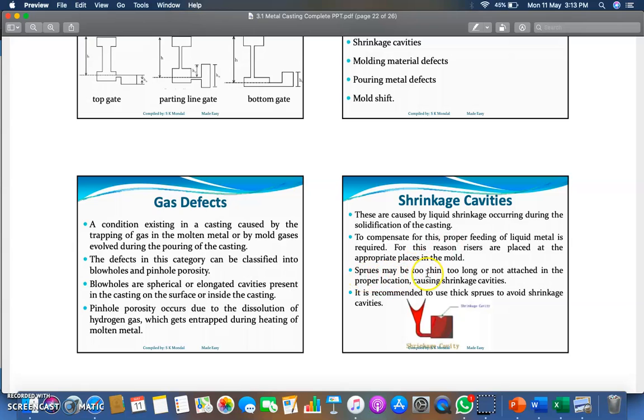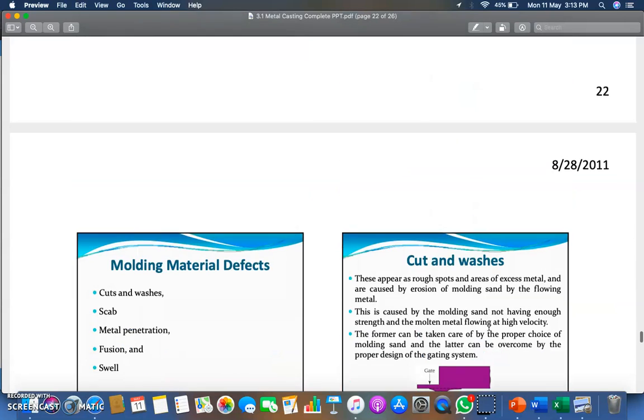Sprues may be too thin, too long and not attached in the proper location, causing shrinkage cavities. If sprues are very thin or very long or not attached in the proper location, then definitely it will create some kind of shrinkage cavities. It is recommended to use thick sprue to avoid shrinkage cavities. Means sprue should be thick to avoid shrinkage cavities. So in this way you can avoid the shrinkage cavities if you are maintaining the thick sprues.